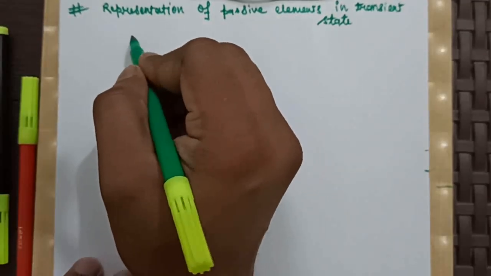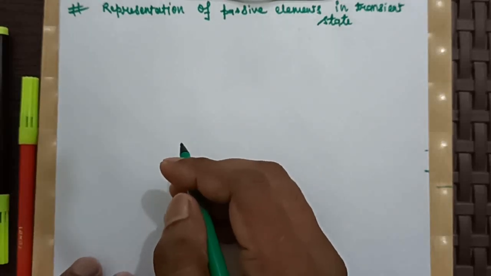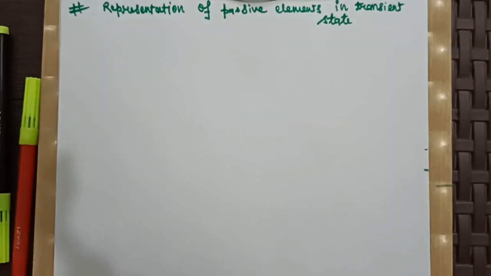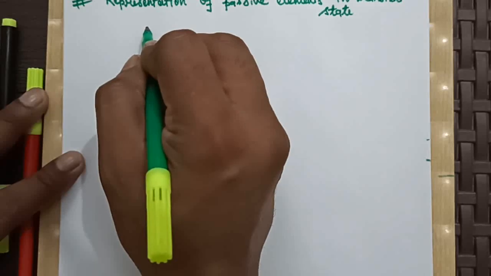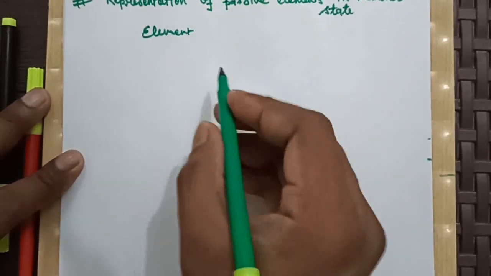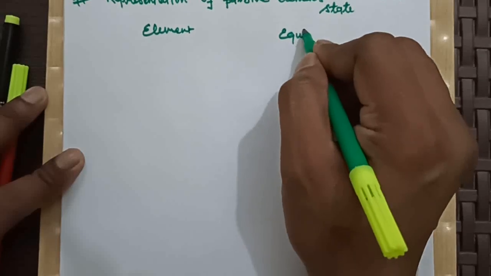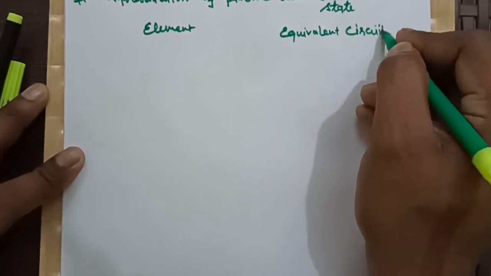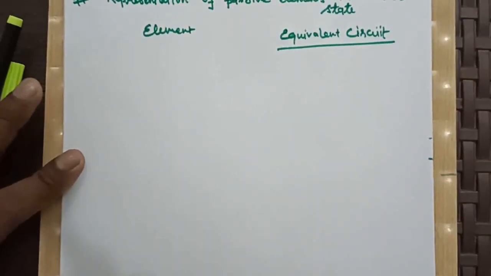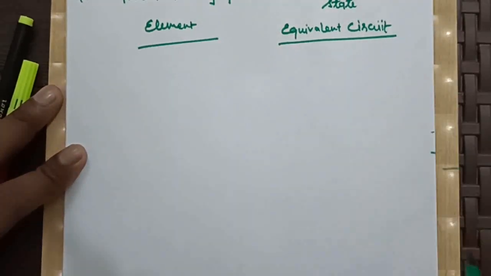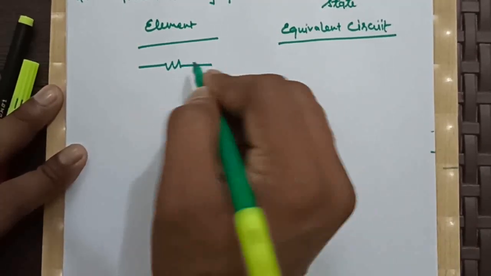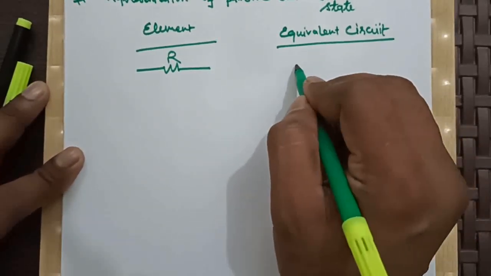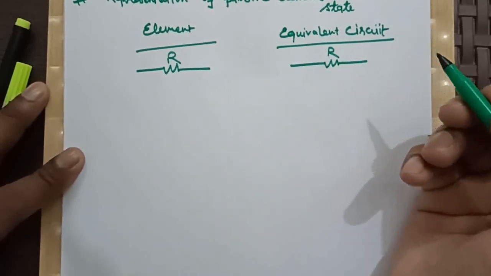At the time of transient or switching, how will our passive elements R, L and C act? Let us first take resistance. Here is the element, here is the equivalent circuit. Basically this equivalent circuit is the transient state, at the time of switching. If it is a resistance R, then in transient it will act the same as a resistance R.